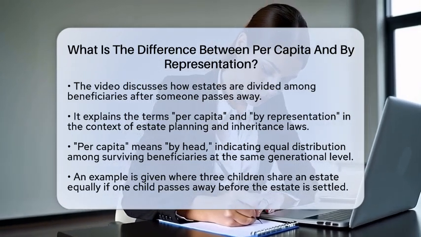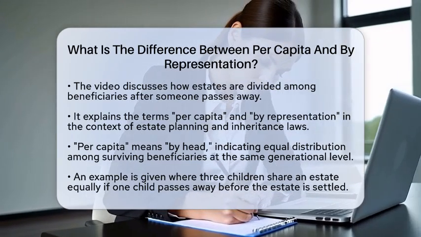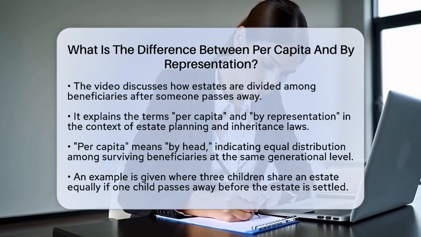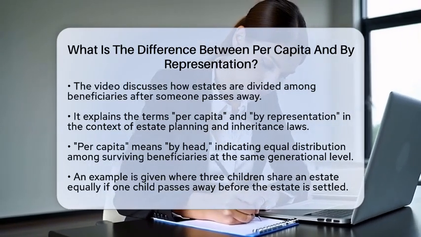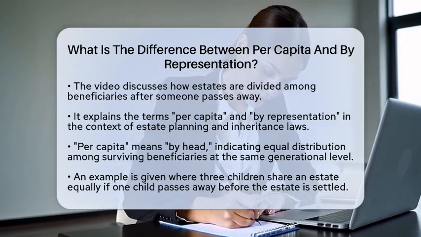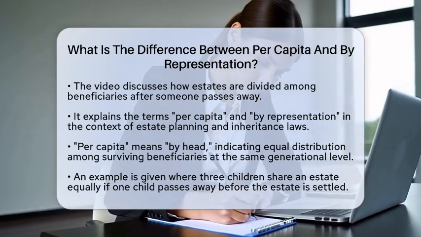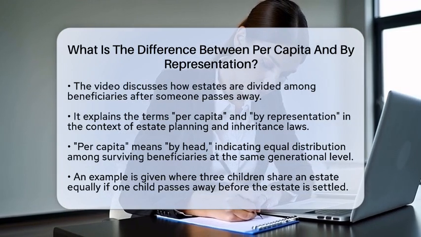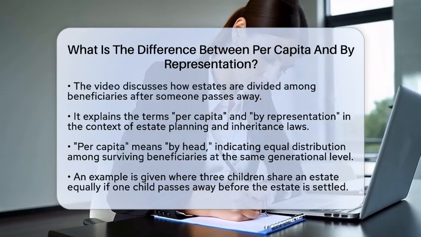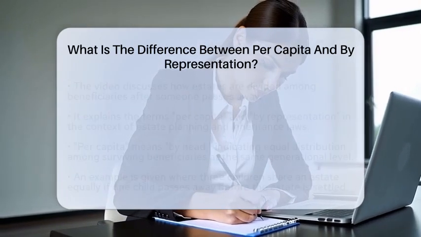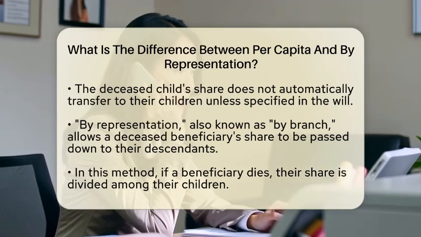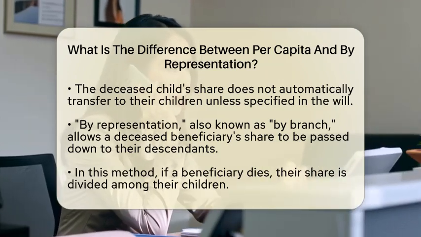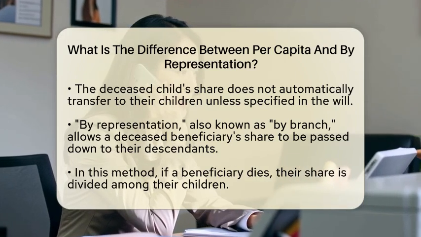First, let's talk about per capita. This term means by head. When an estate is distributed per capita, it is divided equally among all surviving beneficiaries at the same generational level. For example, if a person has 3 children and one child passes away before the estate is settled, the 2 surviving children will share the estate equally. The deceased child's share does not automatically go to their children unless they are specifically named in the will.